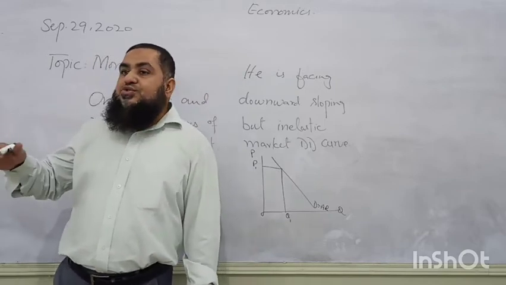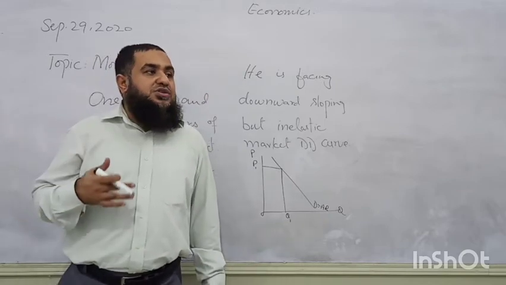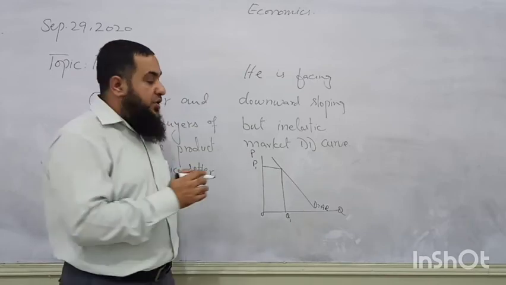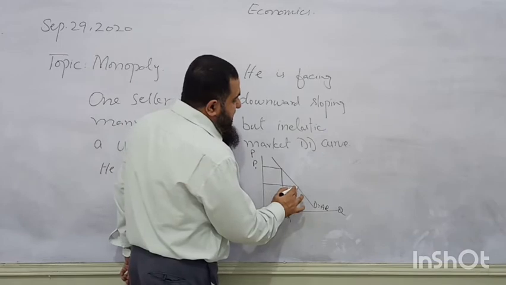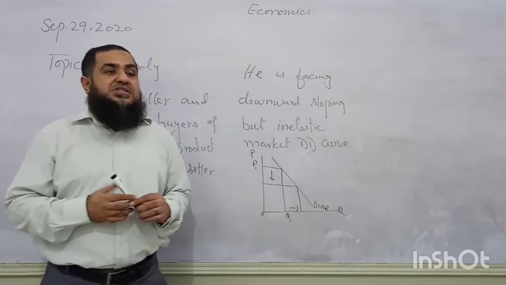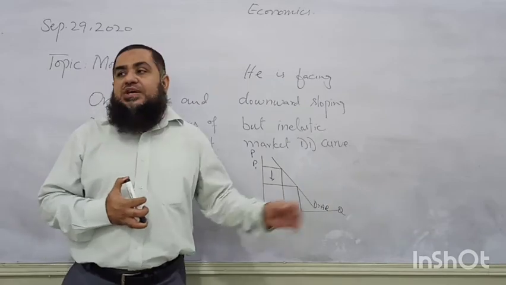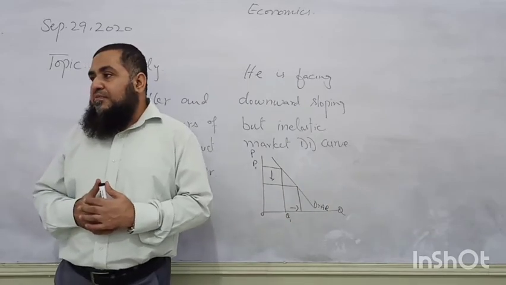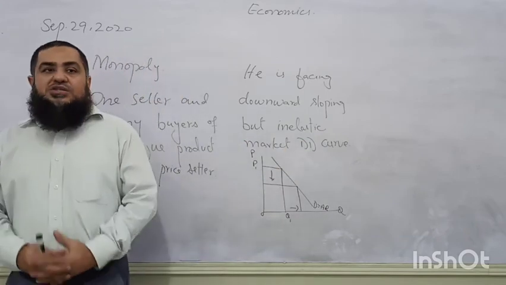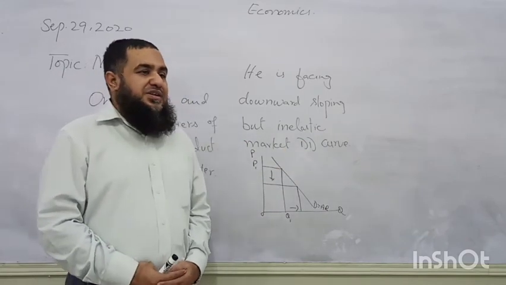If he wants to sell more units of output, he must decrease the price. Unless he decreases the price, he will not be able to sell the extra units, because in market demand, price and quantity demanded are inversely related.